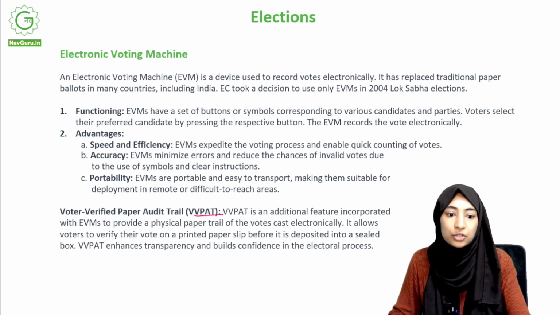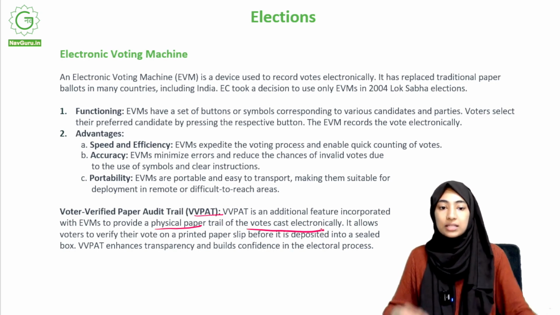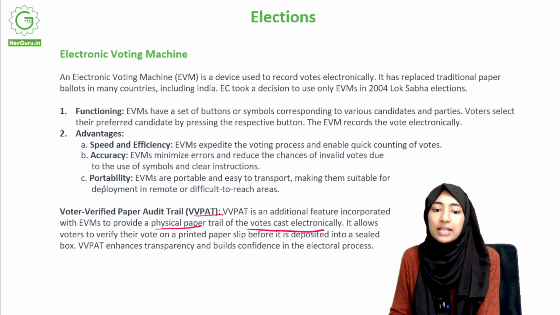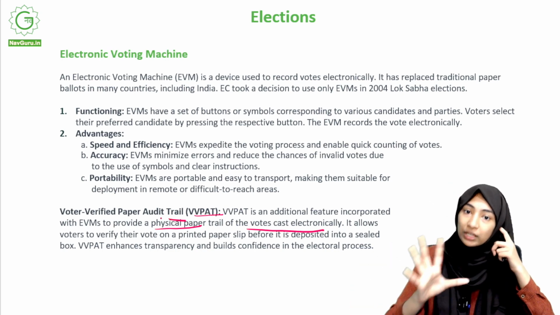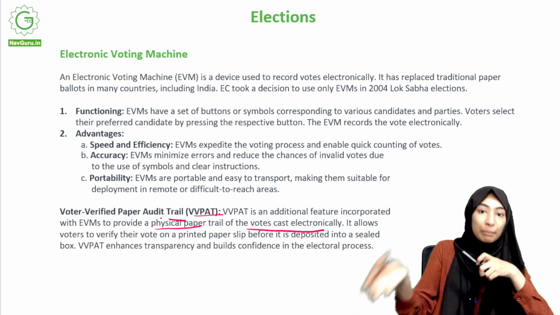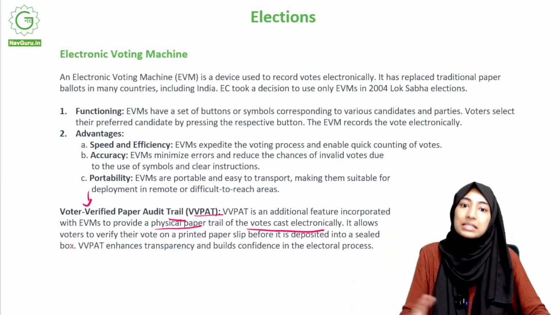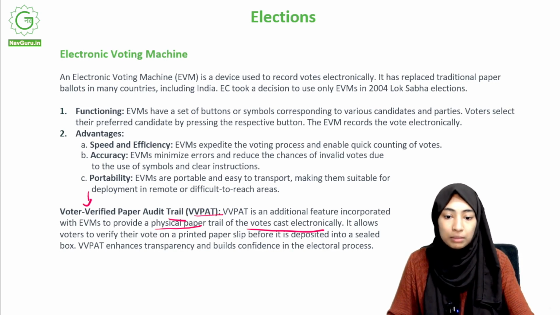So basically, to provide a physical paper trail of the votes cast electronically. So like I said, if you just look at the meaning, you'll understand. Trail is something that is left behind of something you've already done. So voting is something that you've already done, and you get the paper form of what you've already done, and voter verified means the voter can verify what has been done, right? So that's all that we mean by the voter verified paper audit trail.